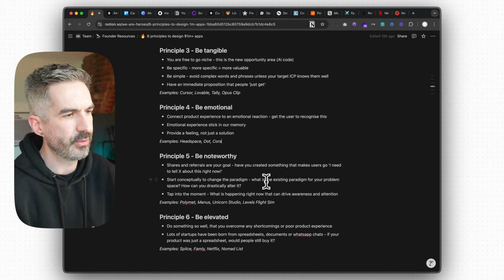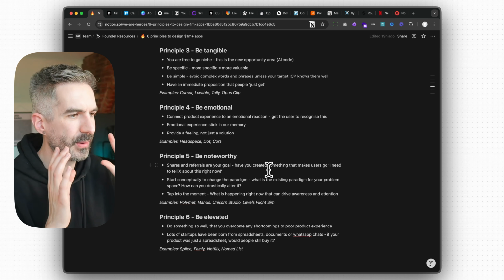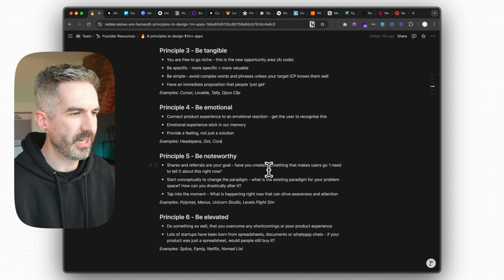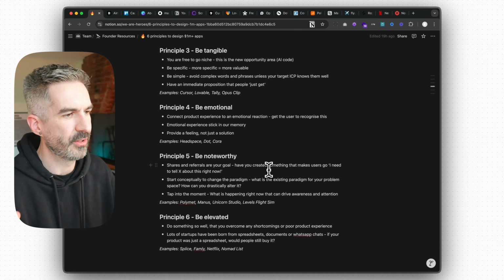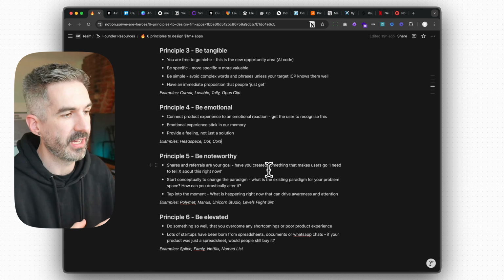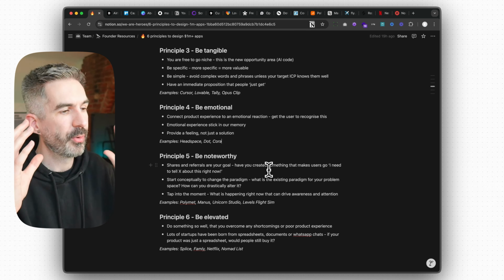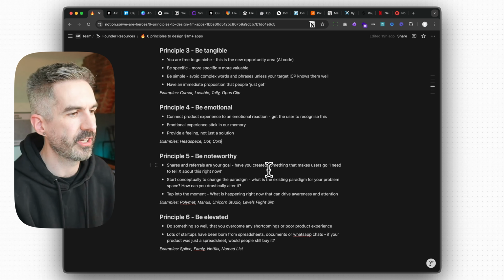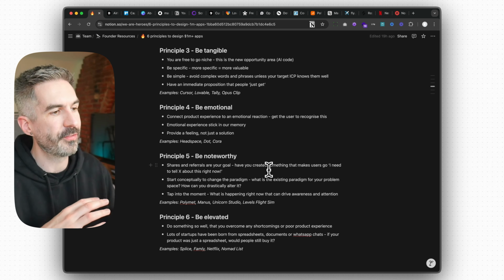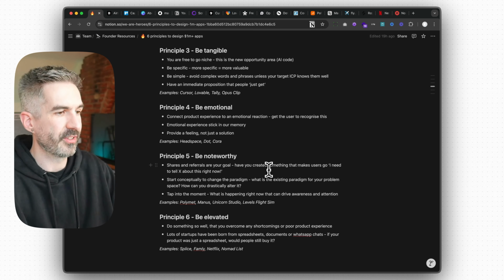Another app that I think is doing this be noteworthy principle really, really well is Peter Levels' flight sim game. I will only talk about this very briefly, but if you don't know, Peter Levels is one of the biggest bootstrap startup founders in the world, and he has made hundreds of thousands of dollars through the apps and the products that he has built online, and he does it all by himself. But what he did recently was to use an AI coding tool to build a video game using a JavaScript library called Three.js, which, if you're not familiar, is just basically 3D stuff in a web browser. So it's a video game in your browser that you can play, basically.